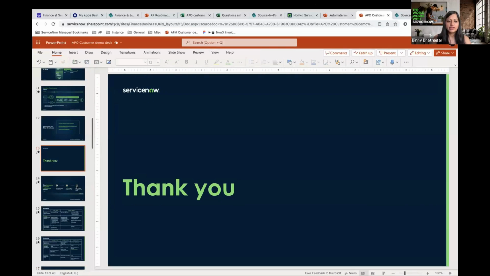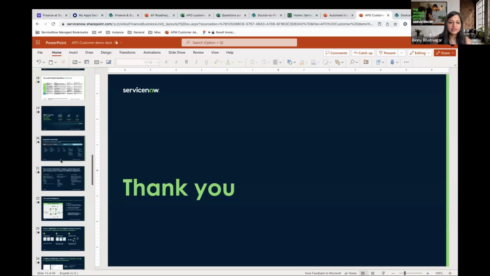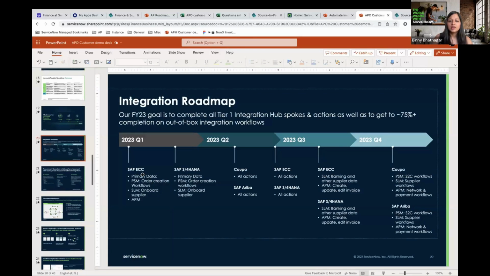Right. So for the first question, yes, like I'd mentioned, we have integration out of the box. We went live with ECC and S/4HANA. What that means is we already had the spokes in our Integration Hub spokes for SAP. We've added actions specifically for accounts payable. So now with this integration live, if you want to leverage the spokes, you should be able to use the accounts payable integration with no extra effort for these two, ECC and S/4HANA.